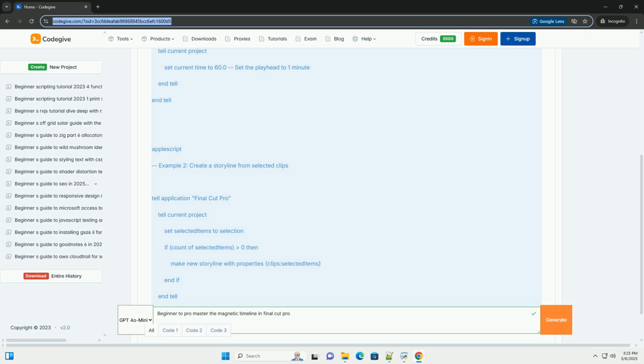Limitations. AppleScript is powerful but has limitations compared to a full scripting language. It's best used for automating repetitive tasks or for controlling Final Cut Pro's basic functions.